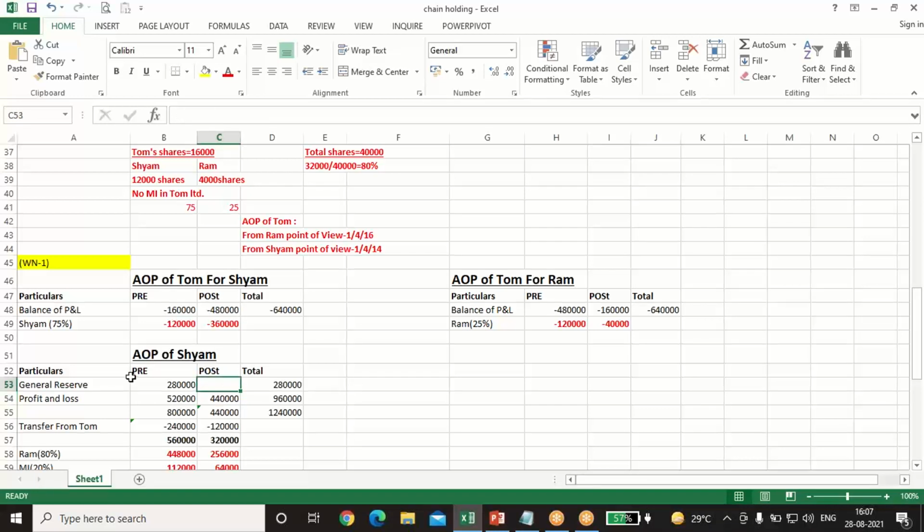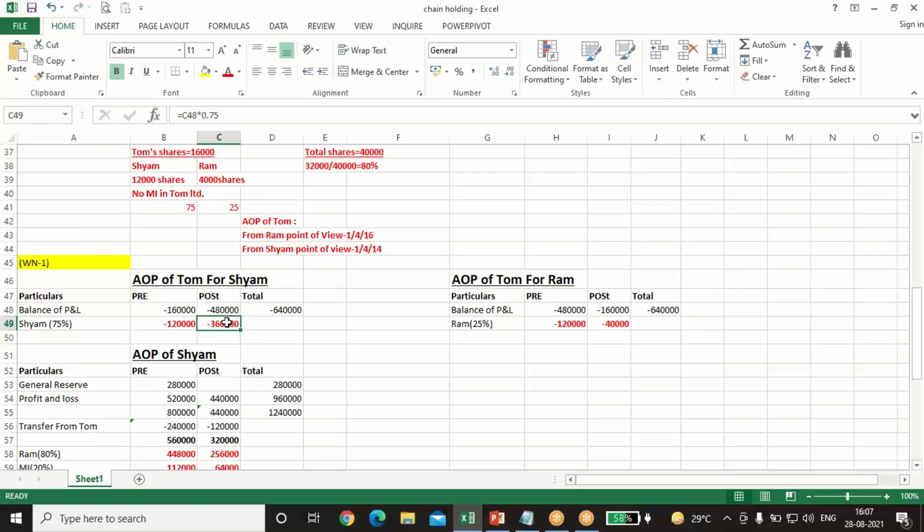In general reserve there is no difference, 280 was the pre and total is also the same, and here the difference will be 960 minus 520, that is 4,40,000. Total is this. Now we are preparing, we are seeing the profits of Sham. So Sham has received the profits from Tom also, that is 3,60,000. It will get from Tom, so he will include it in his own AOP.